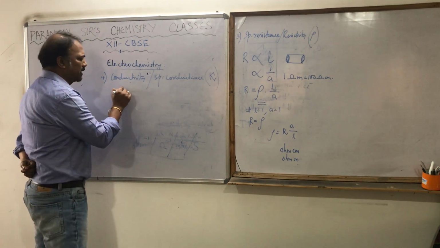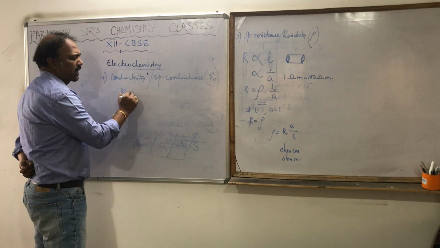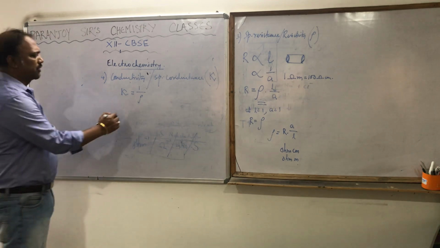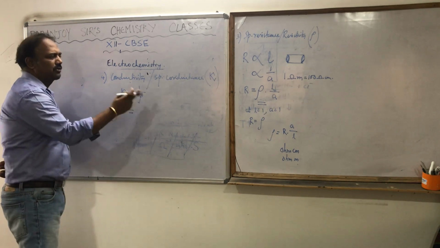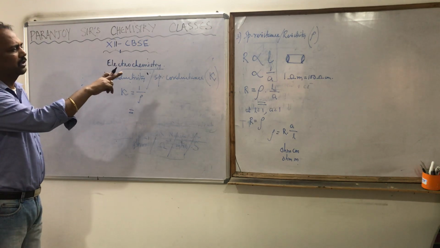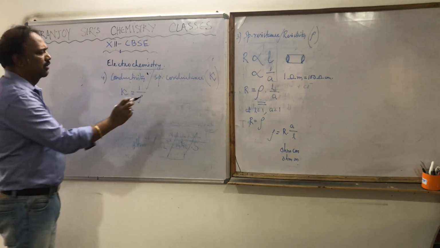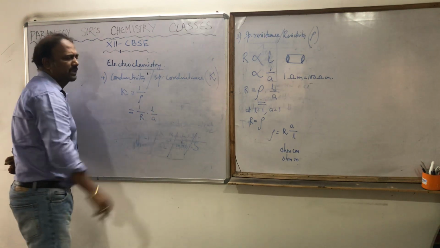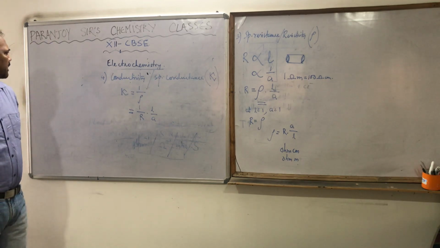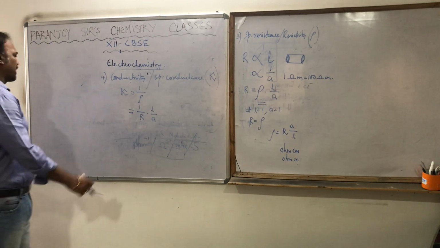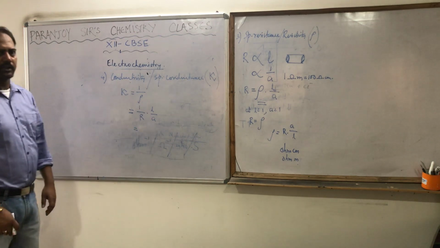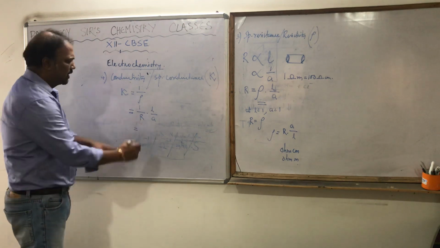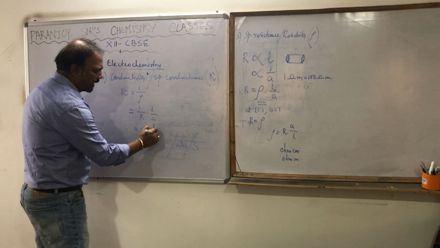So kappa, mathematically, first let us write mathematically, then automatically we will understand, is nothing but 1 by rho. What is 1 by rho? Rho is equal to R into A by L. So 1 by rho is 1 by R into L by A. Now what is 1 by R? 1 by R is conductance, the reciprocal of resistance. So you can write it as C into L by A.